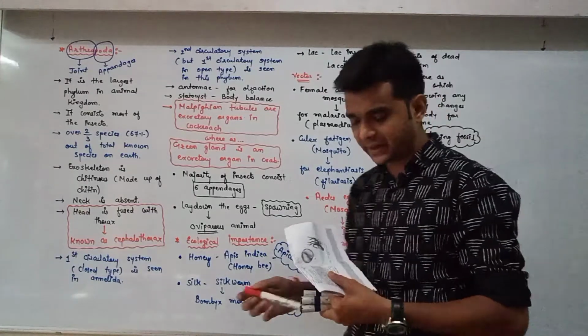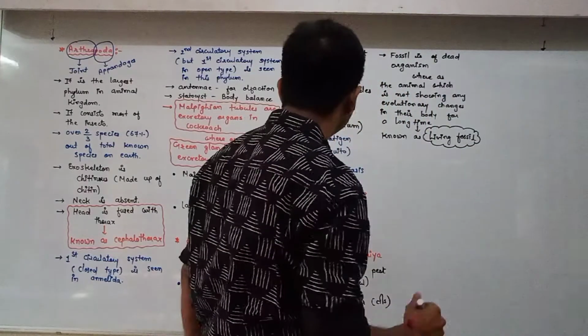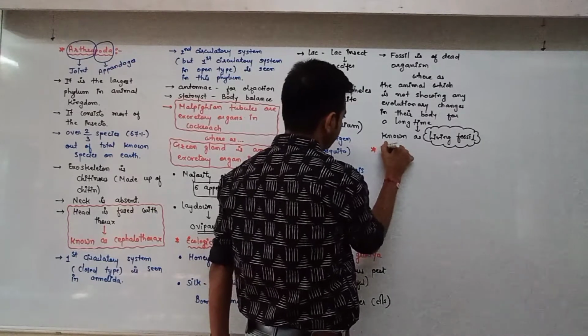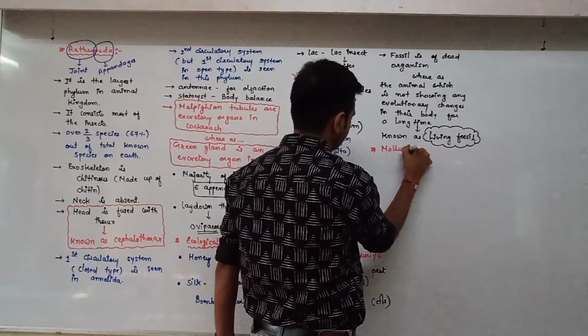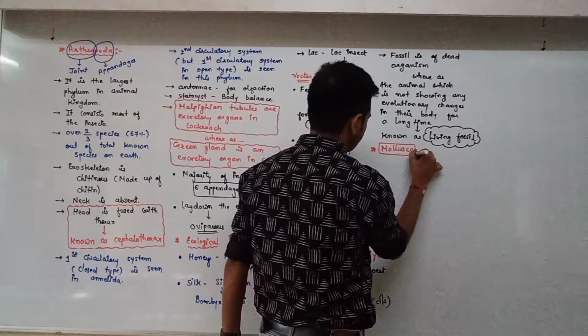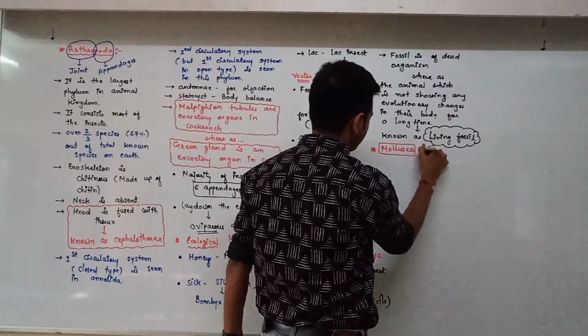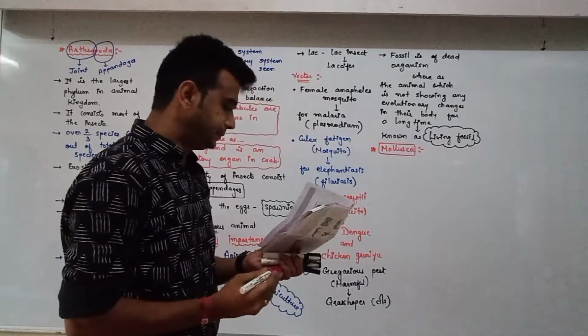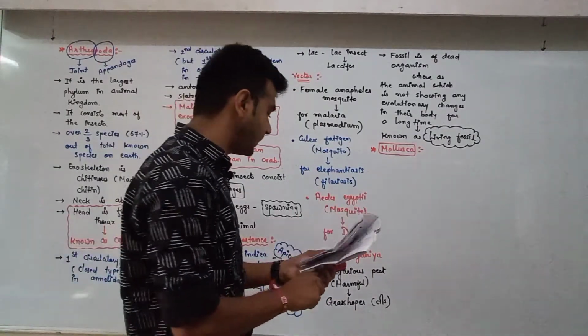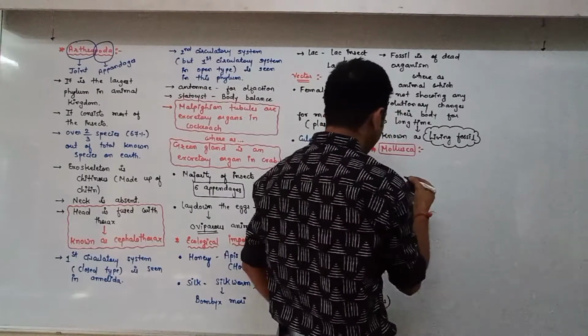Now the next phylum is Mollusca. Okay. First point, second largest phylum in animal kingdom.